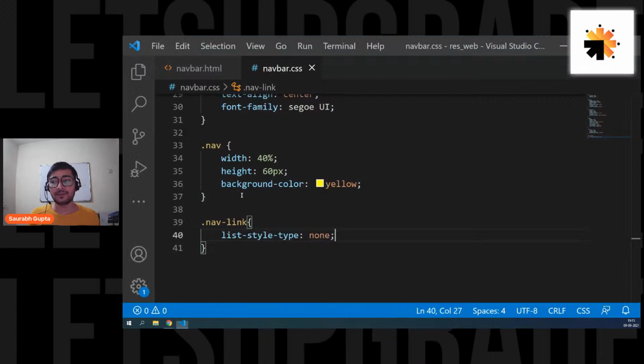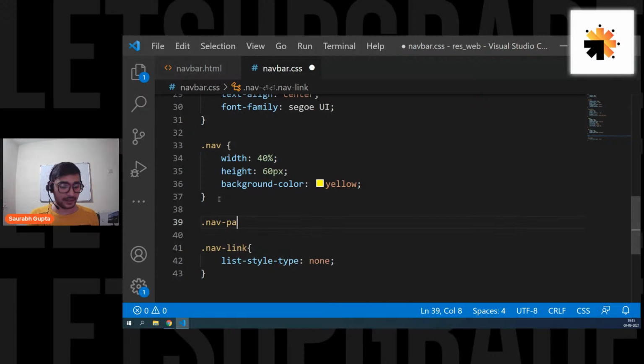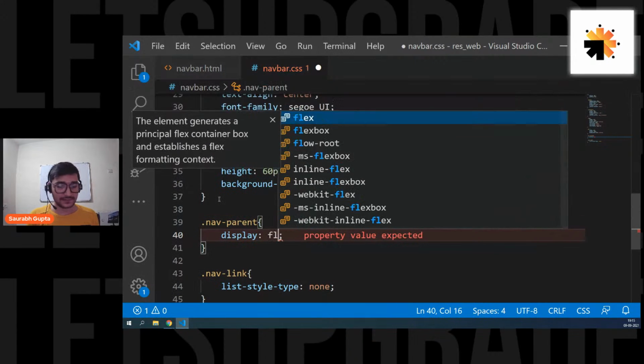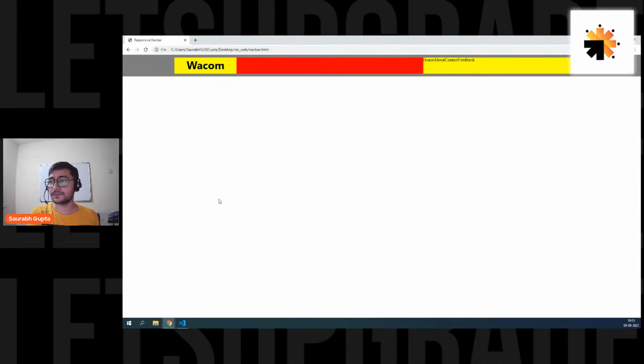That's gone. Now I'm going to go to the ul, that is the parent. The class is nav-parent, and I want to give it a display of flex, so that all the lis go in a horizontal direction. Perfect. Now they are in a horizontal direction. Now I also want to give them width and height. So now there are 4 elements, right? 4 elements, and I want all 4 of them to fill the complete parent.